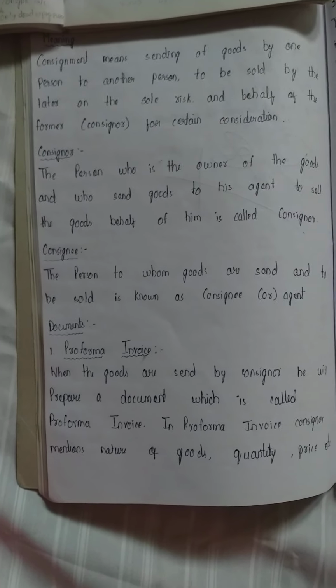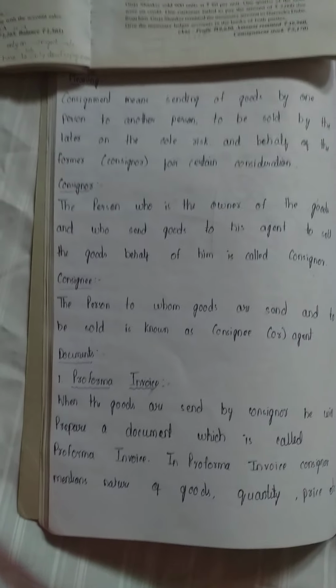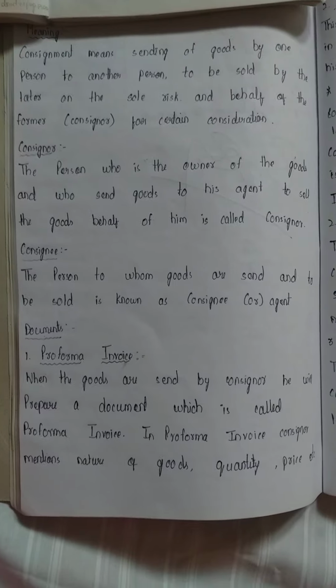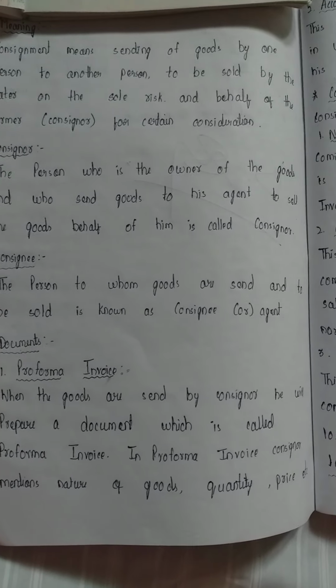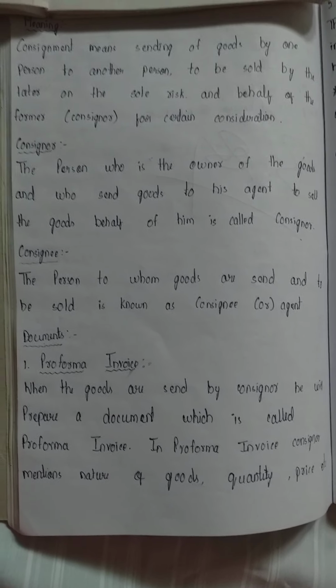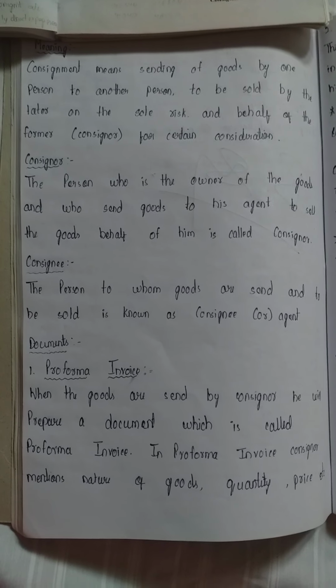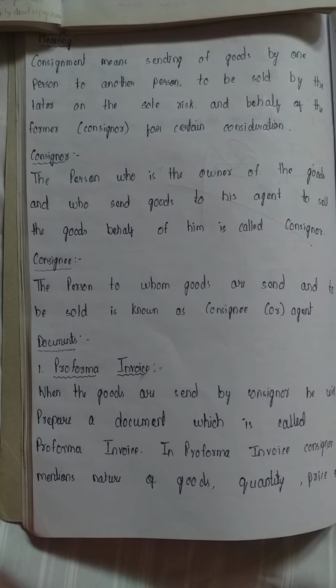So, we are going to discuss the meaning of consignment first. Consignment means the sending of goods by one person to another person to be sold by the latter on the sole risk and behalf of the former, the consignor, for certain consideration.